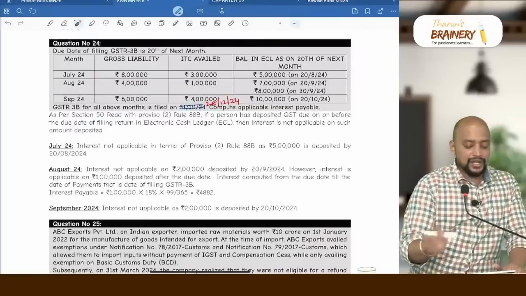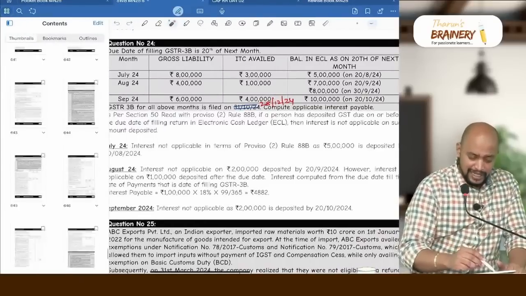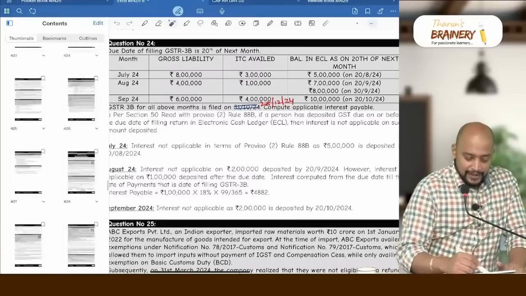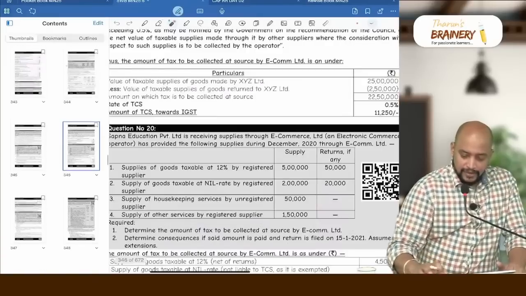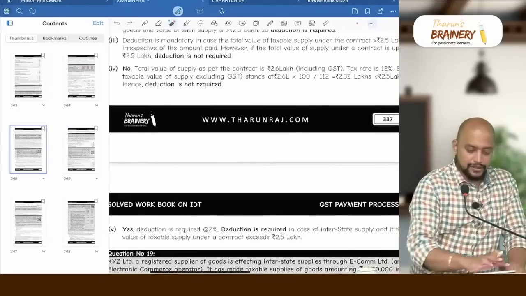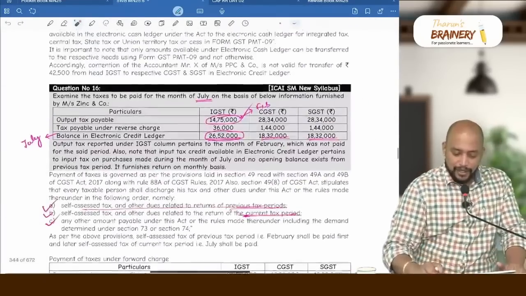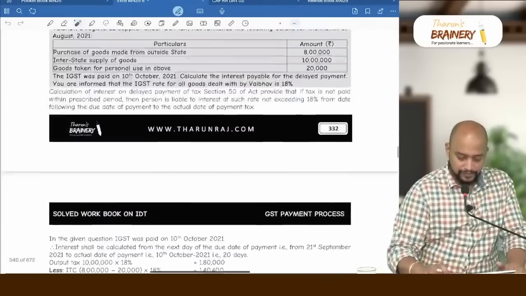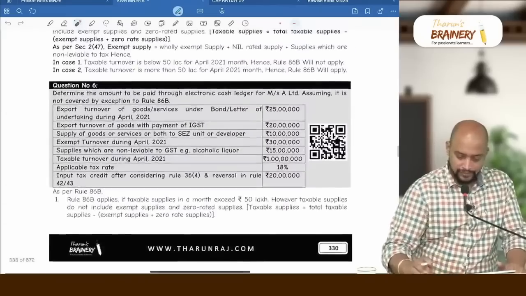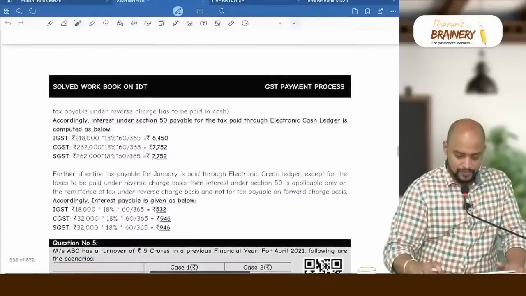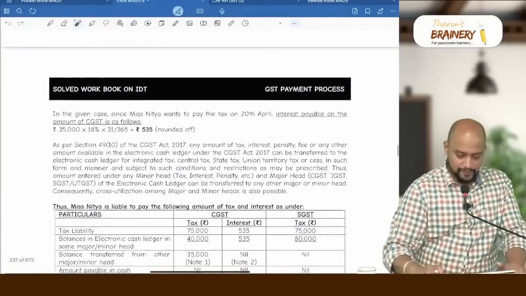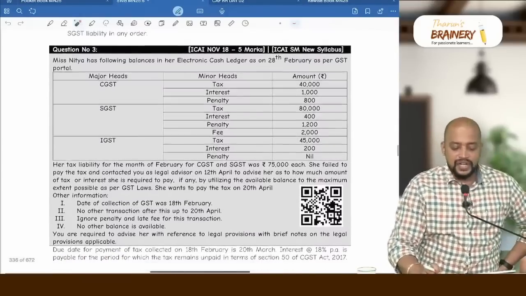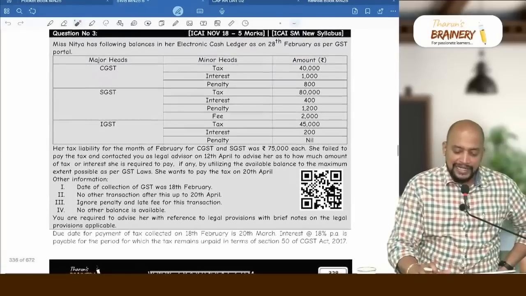Then one more question I just wanted to give you here in this regard. So payment process chapter itself, you can take in solve workbook. There is one question, slightly I modified that question. This question, question number 3, which is in page number 328.